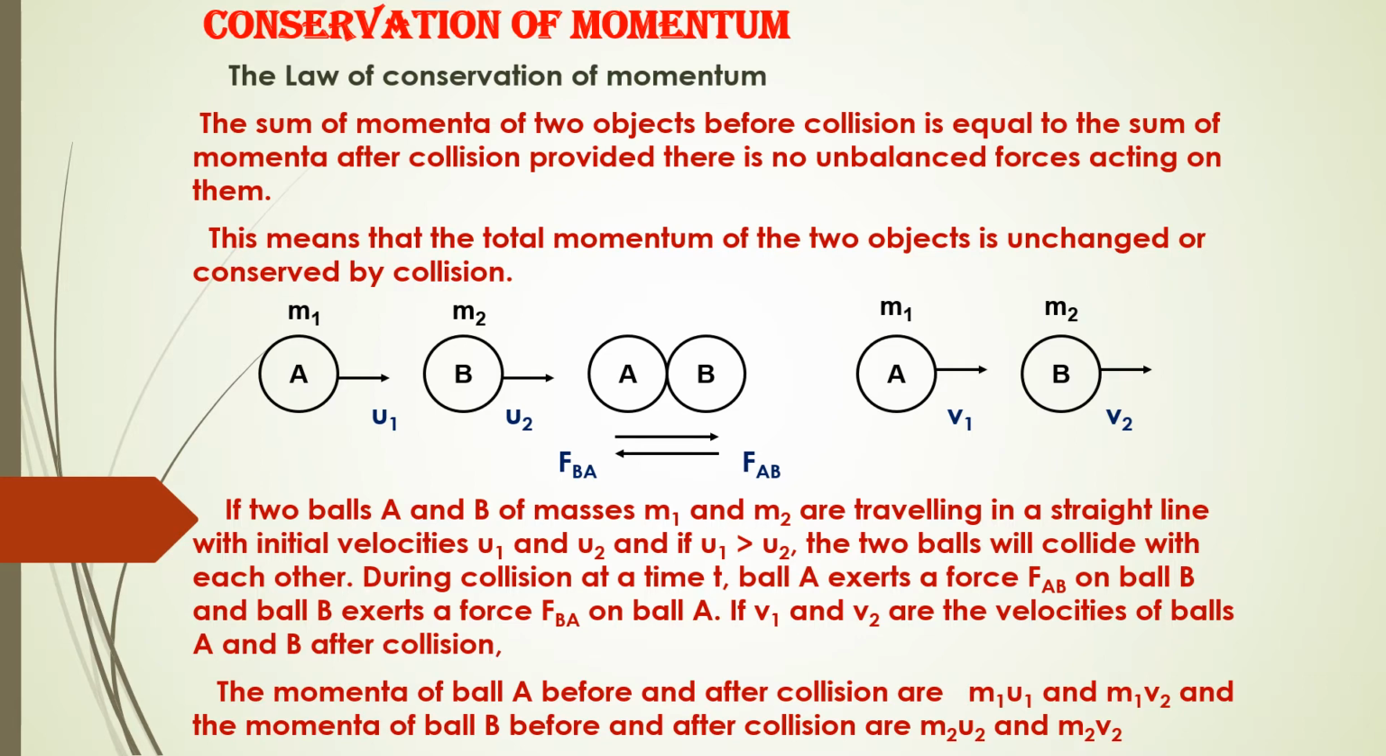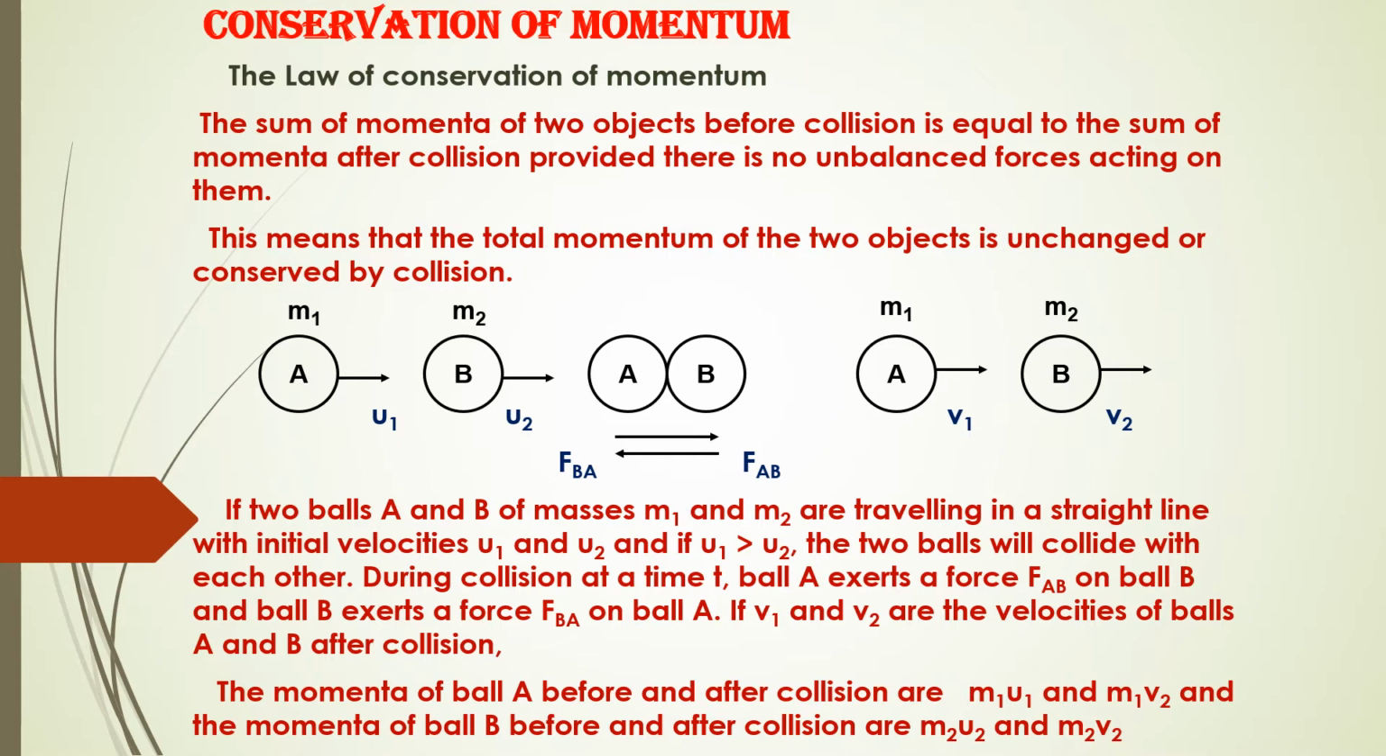We are going to study the last concept in this lesson, the law of conservation of momentum. What is momentum? Momentum is the product of mass and velocity. So according to the law of conservation of momentum, the sum of momenta of two objects before collision is equal to the sum of momenta after collision, provided there is no external unbalanced force acting on them. This means that the total momenta of two objects is unchanged, or conserved, by collision.